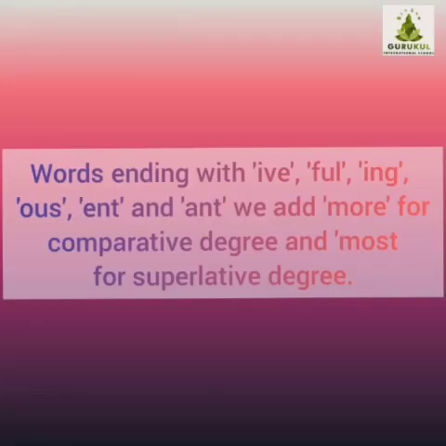Words ending with ive, ful, ing, ous, ent and ant. We add more for comparative degree and most for superlative degree.